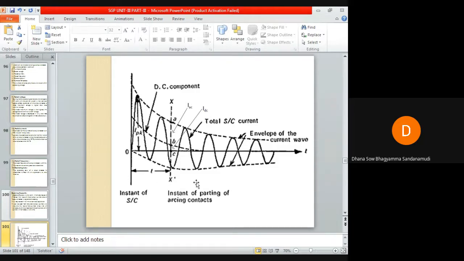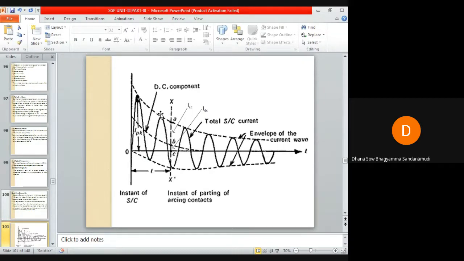Meanwhile, when the circuit breaker contacts are opening, you can observe that the magnitude of the fault current, the short circuit current, has reduced here. So the instant the circuit breaker contacts are open, the amount of current that they have to interrupt has reduced.